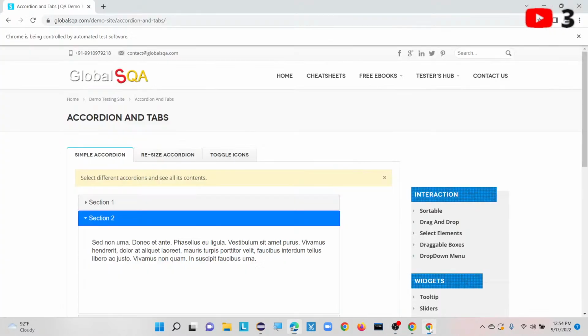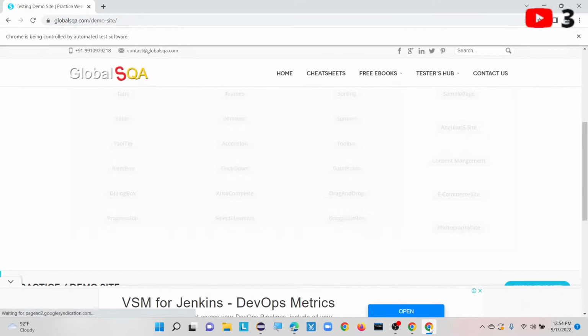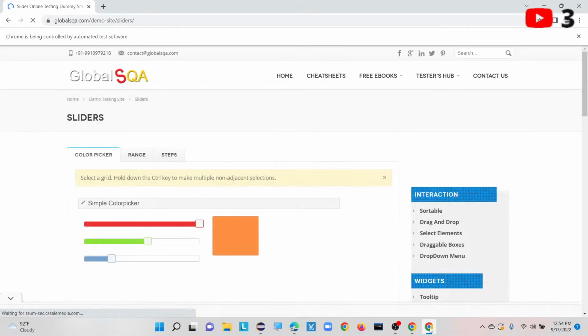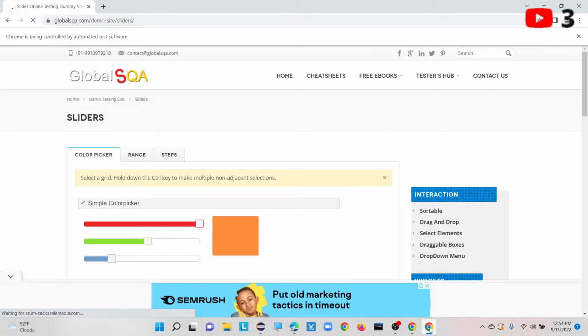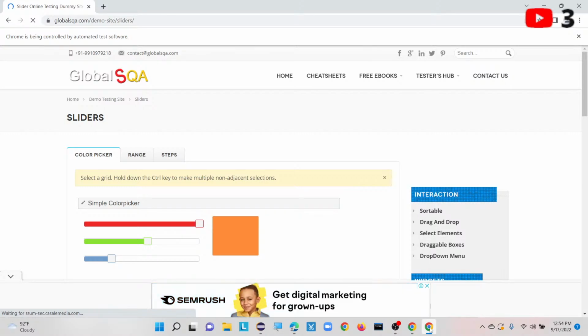Okay, it is executing currently. Okay, see, this step got completed, again sliders is coming. So once it is done, it is going to work with drop downs if there is no issue.